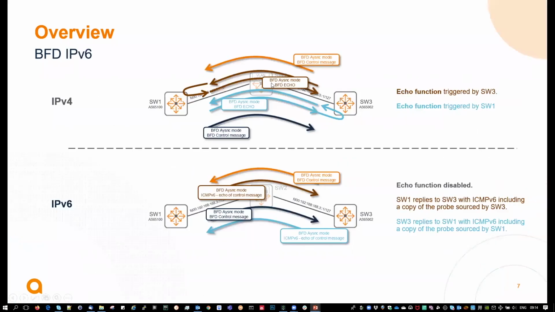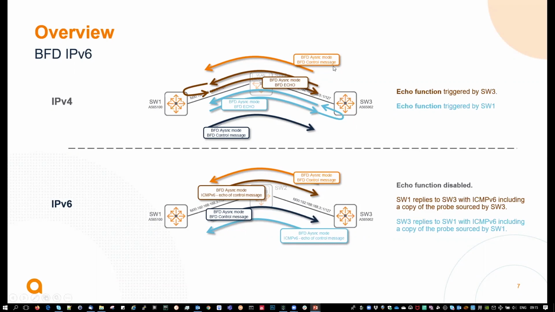The important aspect between IPv4 and IPv6 is the ability to support or not that echo function in hardware. For IPv4, you first have BFD asynchronous mode, with BFD control messages sent between switch 1 and switch 3. In blue, switch 1 communicates to switch 3, and switch 3 communicates to switch 1 in orange here.